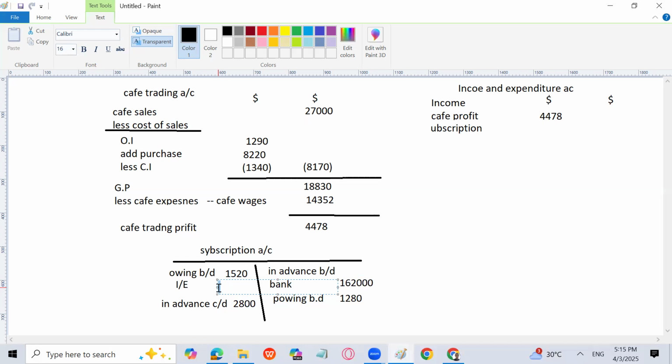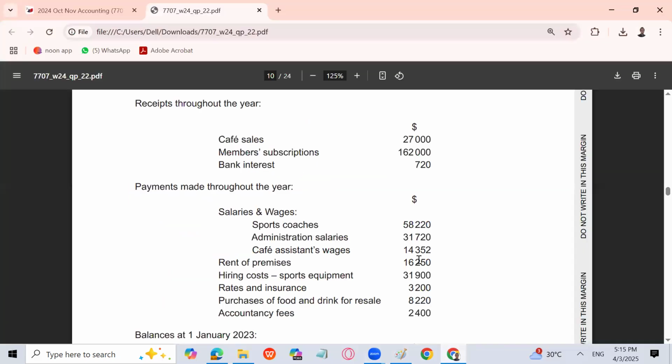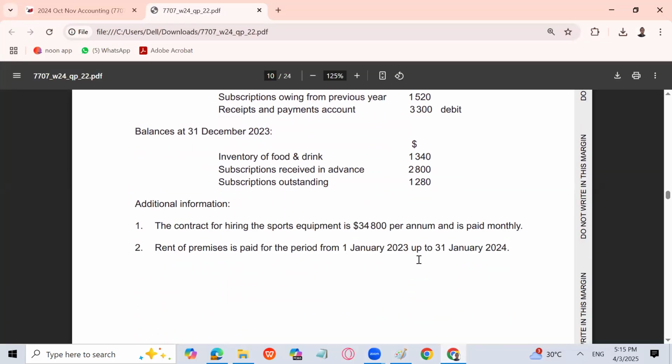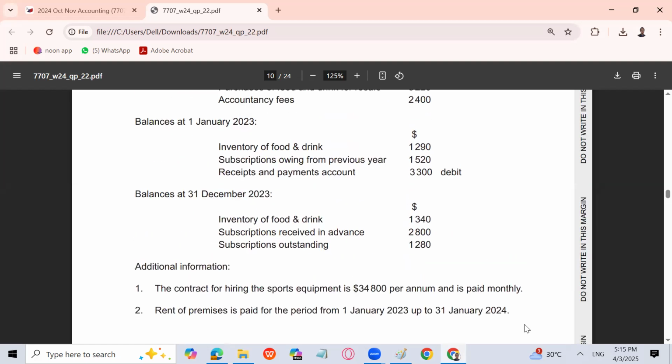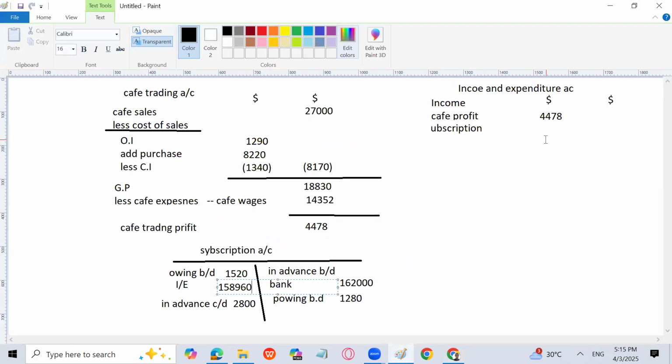And whatever we have to take, 162,000 plus 1280 minus 1520 and minus 2800, 158,960. Next, beta, you have to subtract the expenses because this is the income which is supposed to be written in the income and expenditure account.